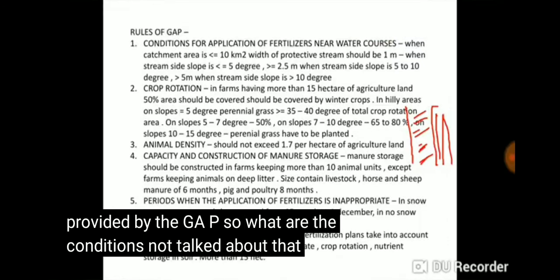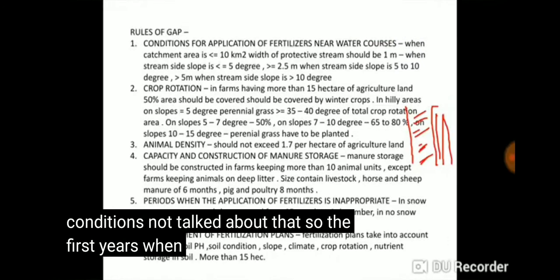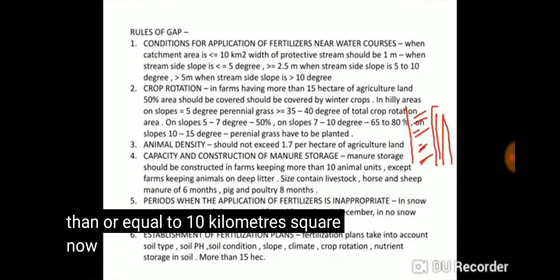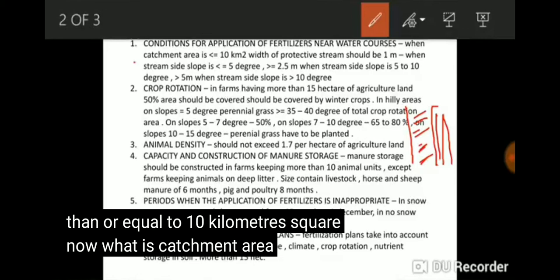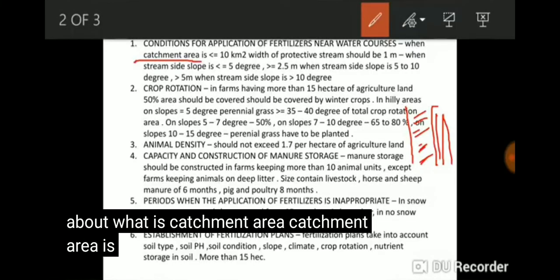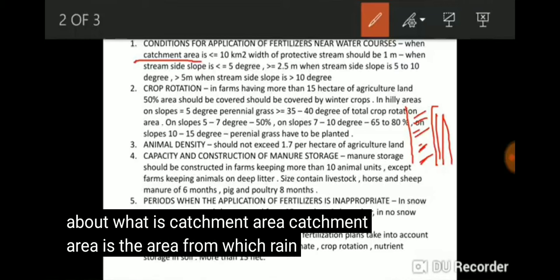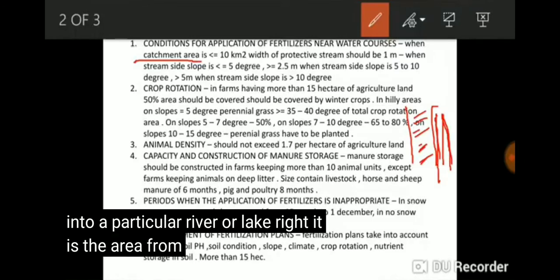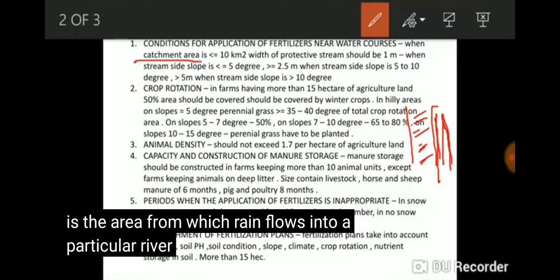Now let's talk about that. The first is when the catchment area is less than or equal to 10 kilometers square. Now what is a catchment area? The catchment area is the area from which rain flows into a particular river or lake.